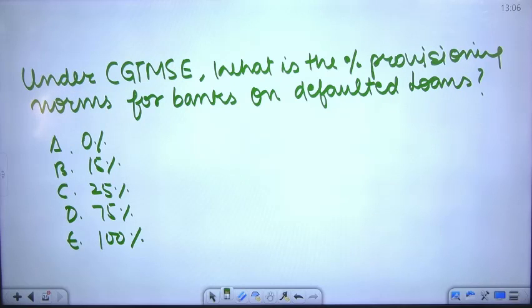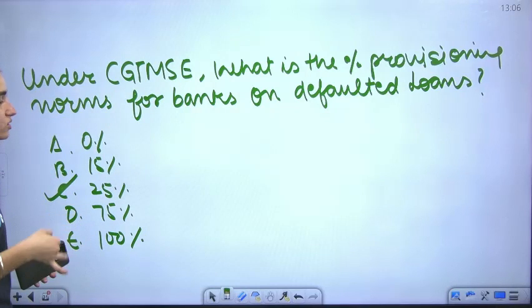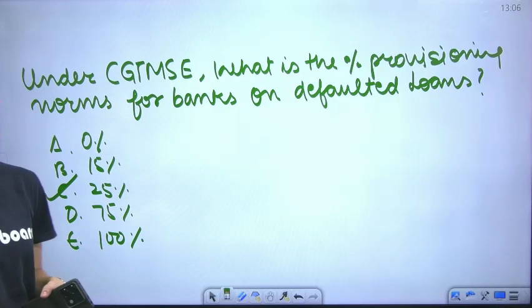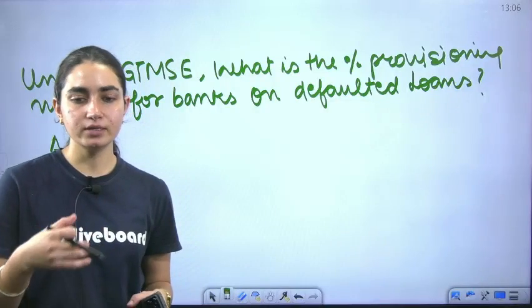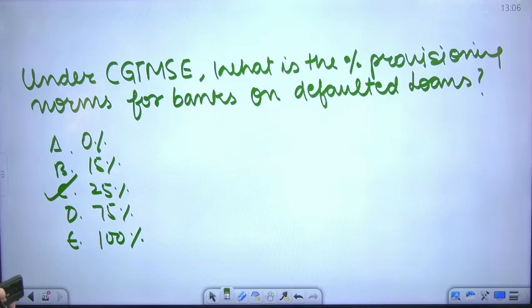Okay, so this ensures that exactly 25% is covered by the Government of India on those uncovered defaulted loans. No, this is not 75, this is 25. So whatever uncovered loans are there on the defaulted loans, help is provided to them. Okay, all right. There are no more questions now, I'll just make them and tell you.